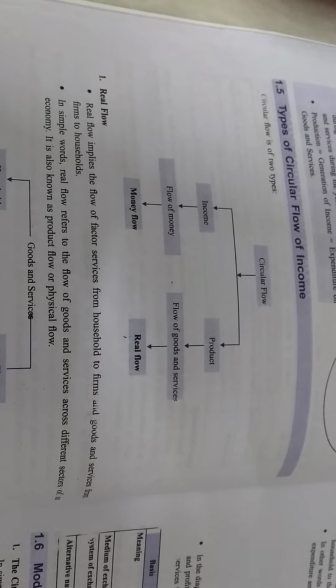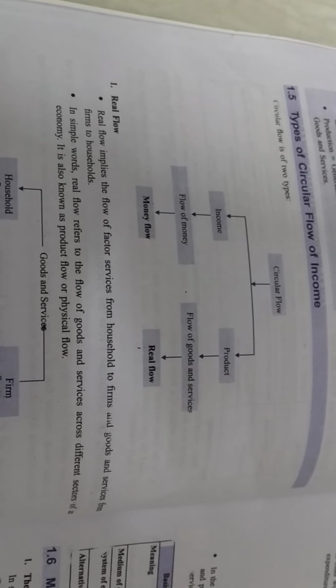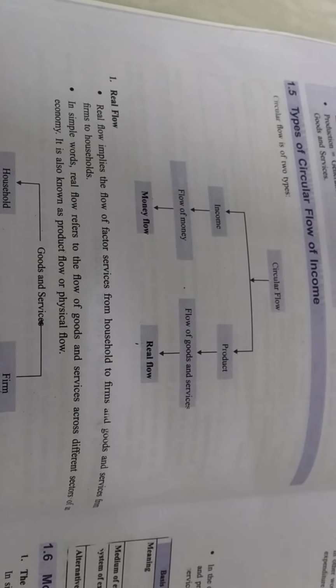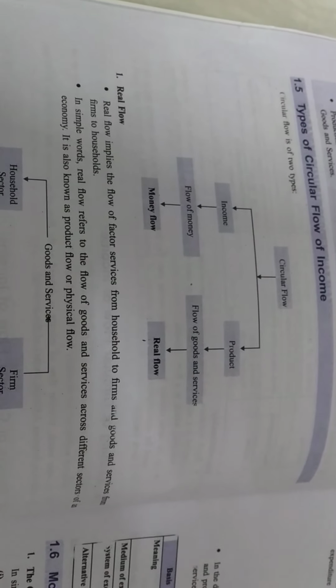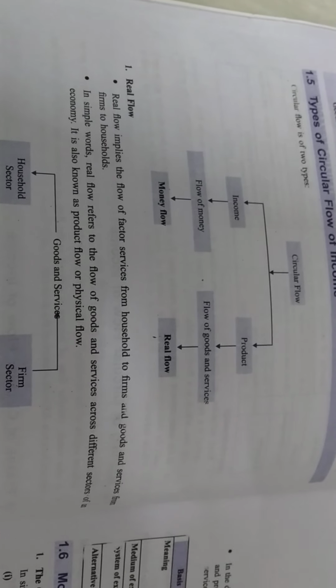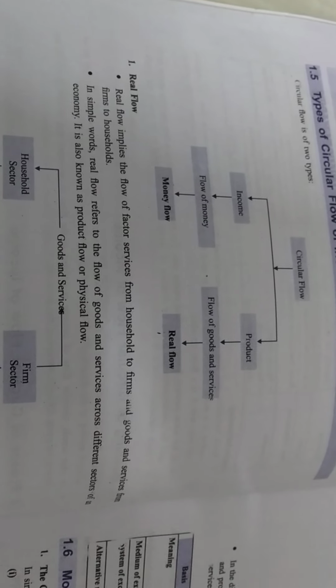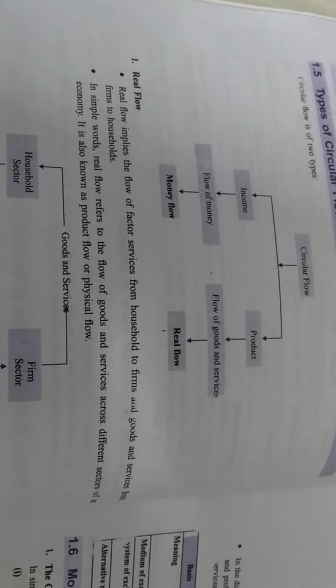Now our next topic is types of circular flow of income. There are two types of circular flow of income. The first one is the money flow and the second one is the real flow. Money flow means that money flows from one sector to another sector, and real flow means when services are transferred from one sector to another sector.